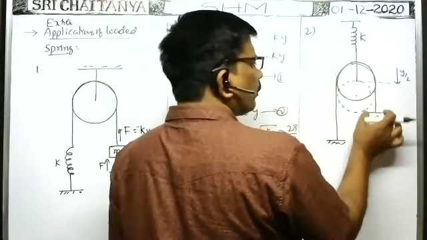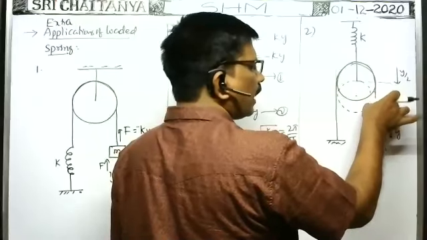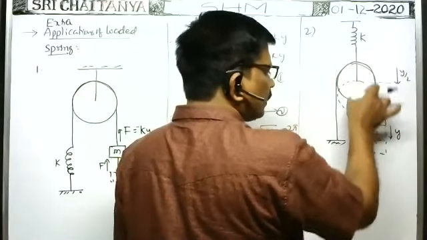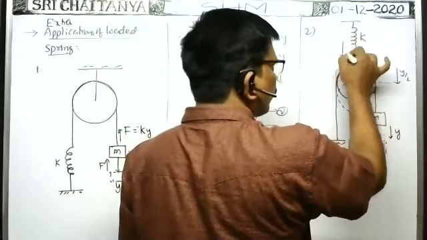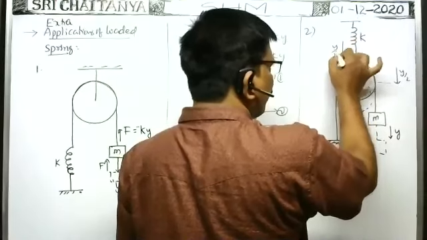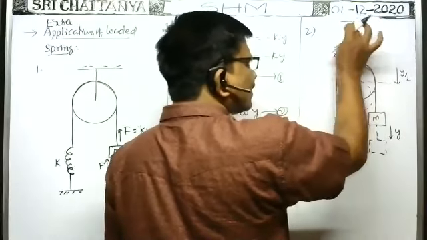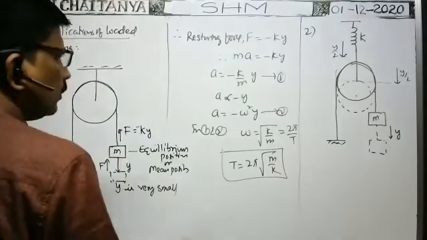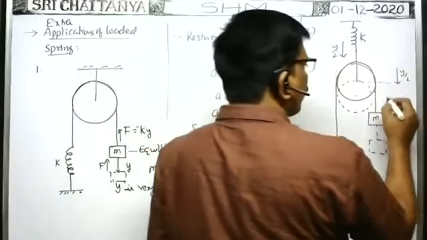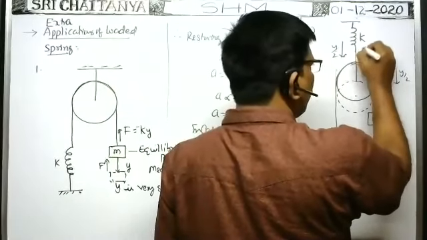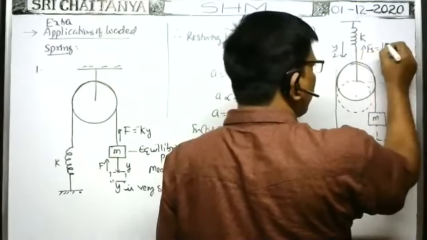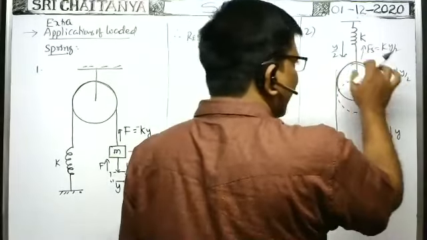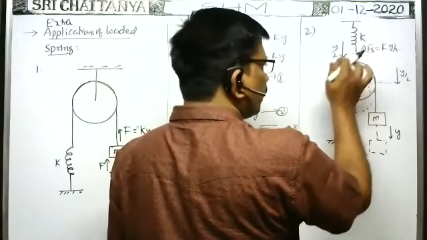That's why whenever the block is displaced by a distance y, the pulley displaces through a distance equal to y by 2. That's why the extension of the spring is equal to y by 2. Now, whenever the extension of the spring is y by 2, the spring force acts on the pulley in the upward direction, which is Fs equal to k into y by 2. As this pulley is a light frictionless pulley, Fs is divided into two parts.